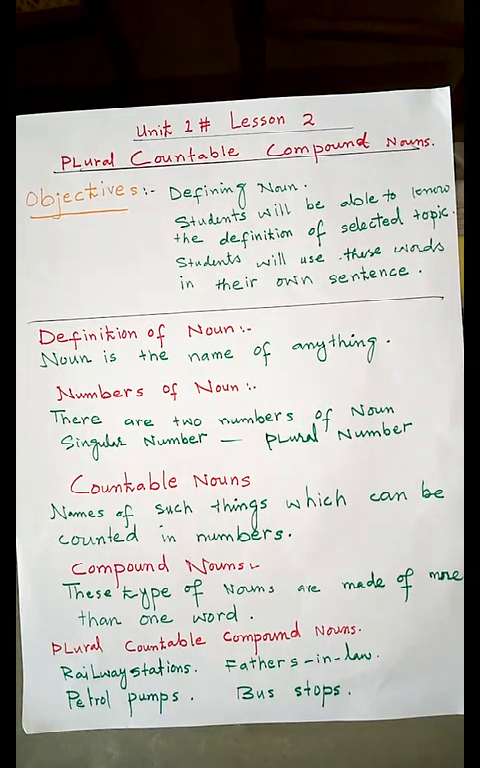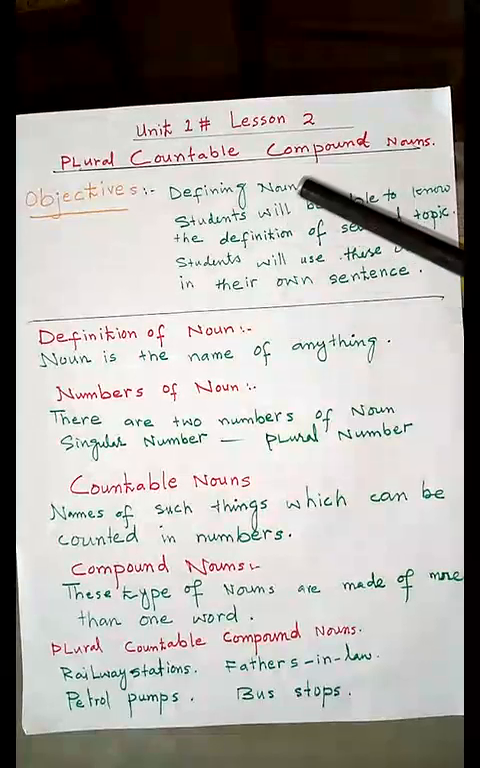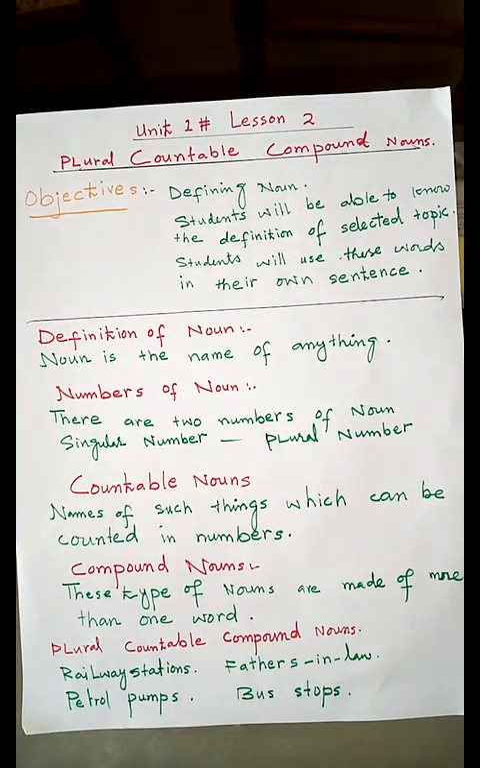The objectives of this chapter for you students will be defining noun, means we will define noun. Number 2, students will be able to know the definition of the selected topic. It means you will be able to understand the term plural countable compound nouns and its definition. Students will use these words in their own sentences. In the last, I will give you the homework to use the words in your own sentences.